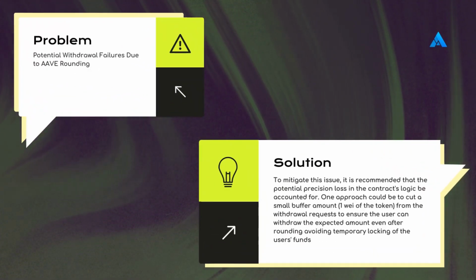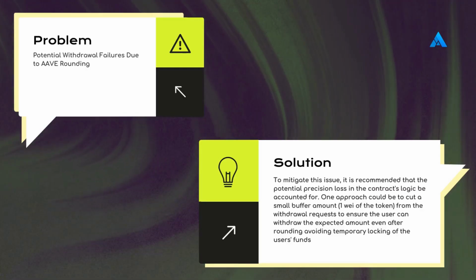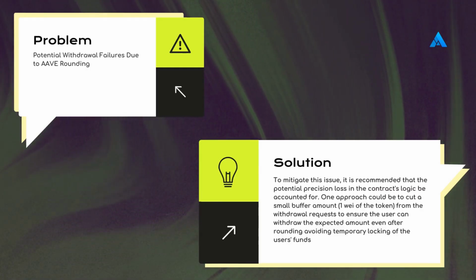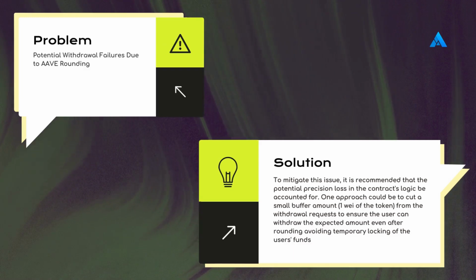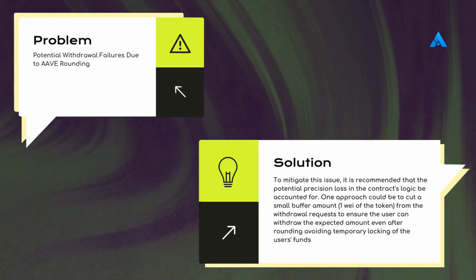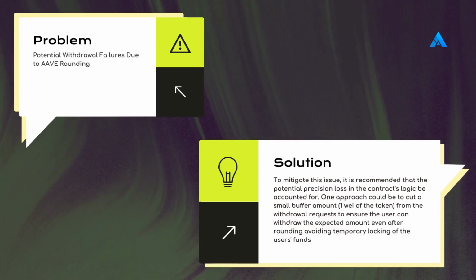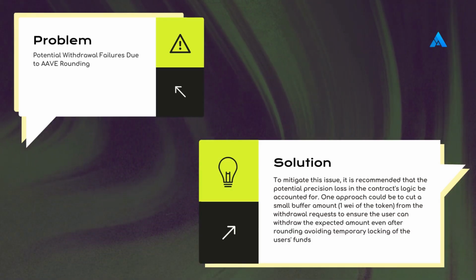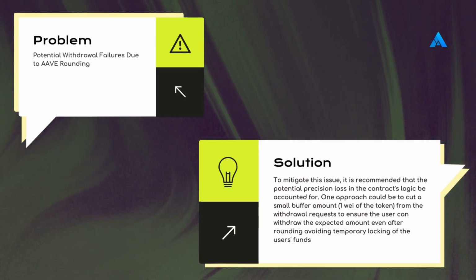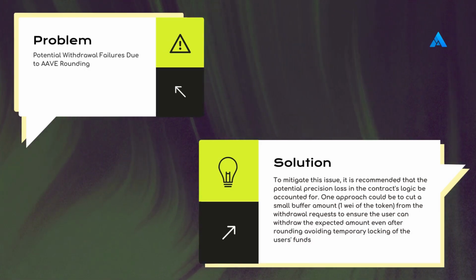Potential withdrawal failures due to AAVE rounding. To mitigate this issue, it is recommended that the potential precision loss in the contract's logic be accounted for. One approach could be to cut a small buffer amount, say 1 wei of the token, from the withdrawal requests. This ensures the user can withdraw the expected amount even after rounding, avoiding temporary locking of the user's funds.